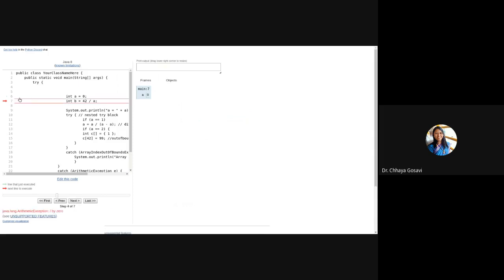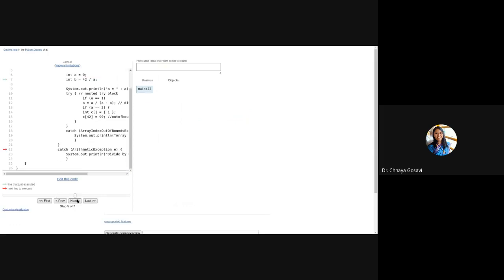Now note that this line has caused the exception, and an arithmetic exception is created as an exception object and it has been thrown. And the next button is still enabled. It was not enabled when we saw the null pointer exception, where our program halted in between. Here, why? Because this statement is in a try block. So we have handled this exception. We have provided a catch block.